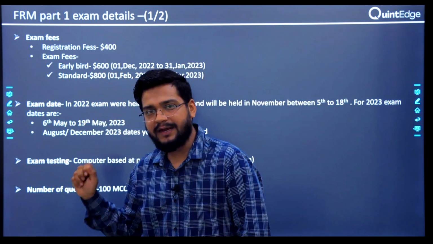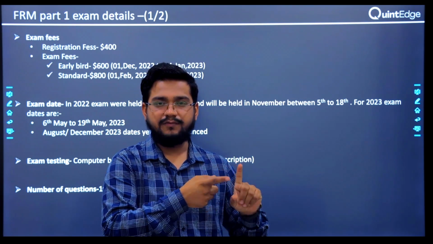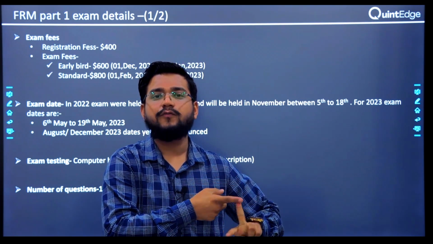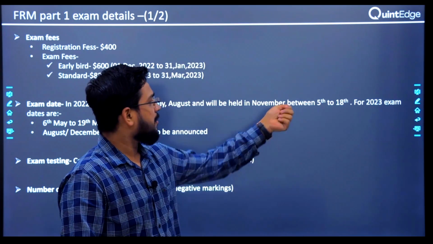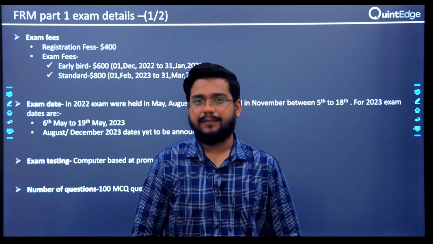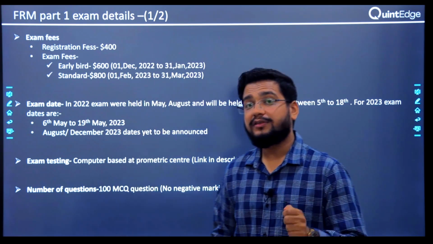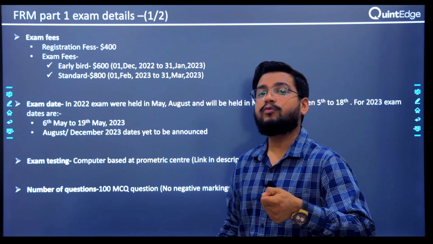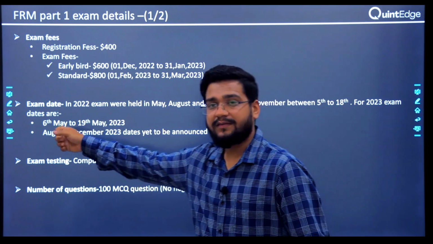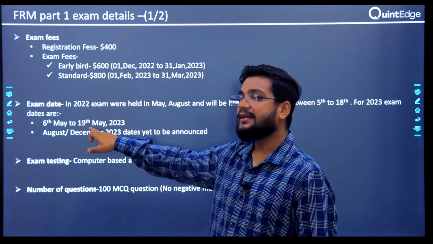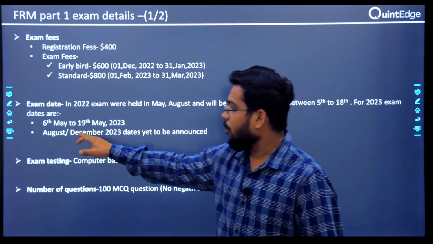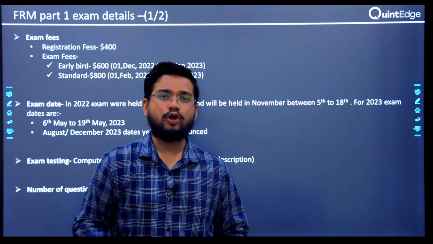Okay. Now exam dates. In 2022, there were 3 attempts. One was in the month of May, one was in the month of August, and November will be held from 5th of November to 18th of November. But registration for November 2022 has closed. Now the latest attempt available to you is May 2023. What are the exam dates? 6th May to 19th May for FRM part 1. For August and November attempt, the dates are not available.